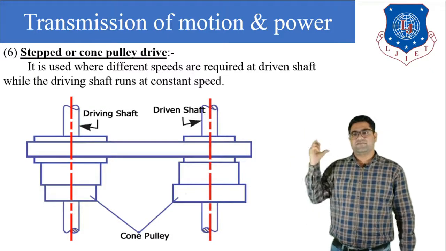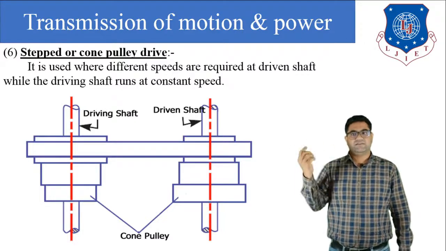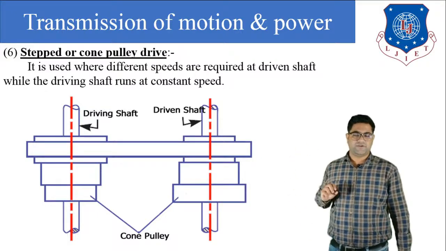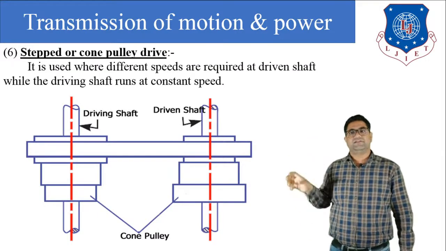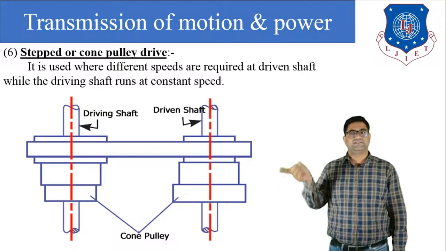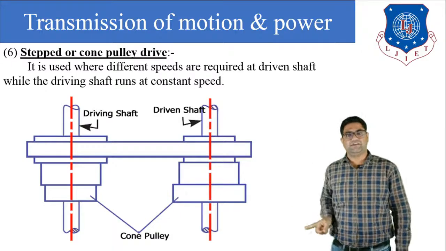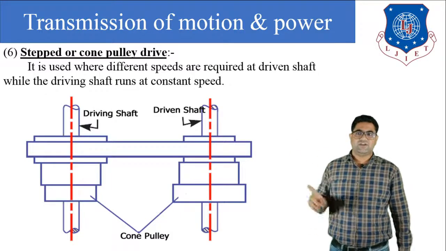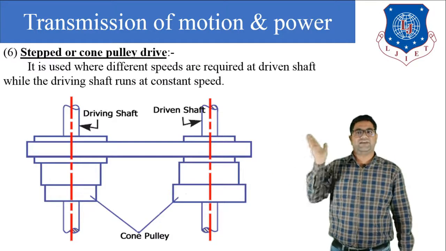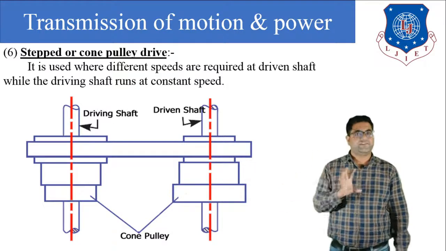So in the driving shaft, the first pulley is of very large diameter, the second pulley is a smaller diameter pulley, and the third pulley is the smallest of all. So here we can change the diameter of the pulley of the driving shaft, and by changing the diameter of the pulleys of the driving shaft, we can change the speed in the driven shaft. If we connect the driving shaft with the larger pulley and the driven shaft with the smaller pulley, then we can get high speed.